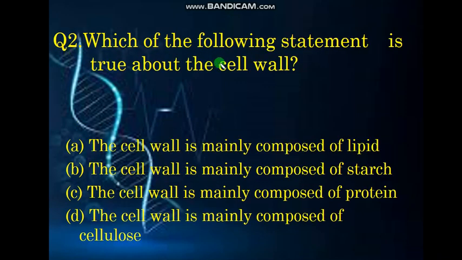Question number 2. Which of the following statements is true about the cell wall? Option A. Cell wall is mainly composed of lipids. Option B. Cell wall is mainly composed of starch. Option C. Cell wall is mainly composed of protein. Option D. Cell wall is mainly composed of cellulose. And here the correct answer is cell wall is mainly composed of cellulose.